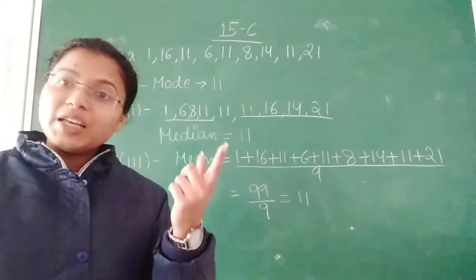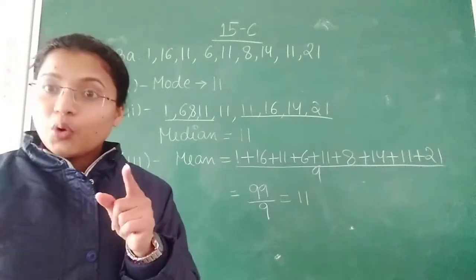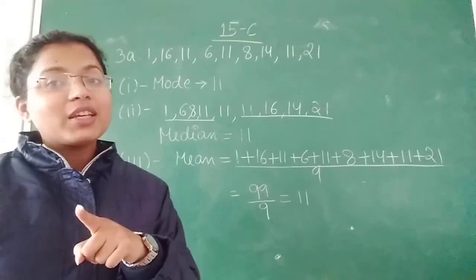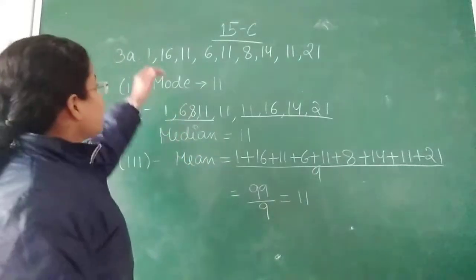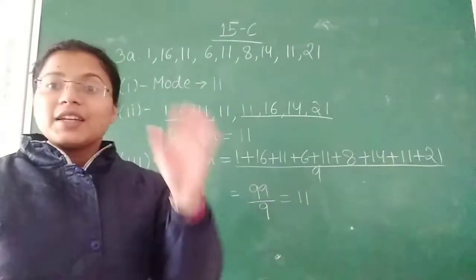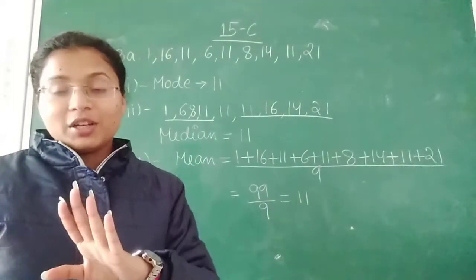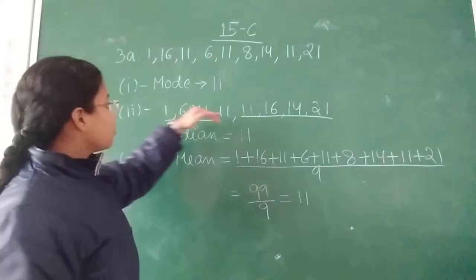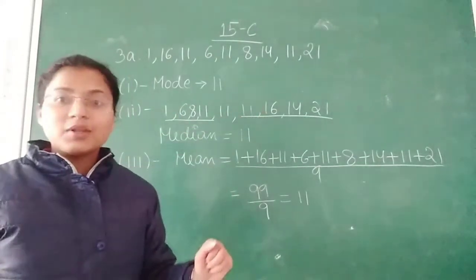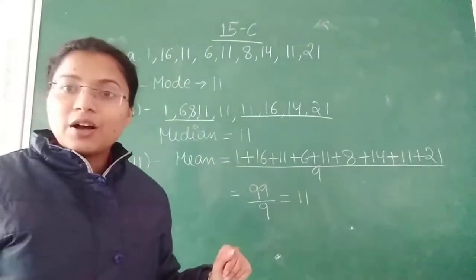Next is median. For median, don't forget, first we have to arrange our data in ascending or descending order. This set of data is neither in ascending nor in descending order. So first we have to rearrange it. I am going to arrange it in ascending order. So this is our ascending order.